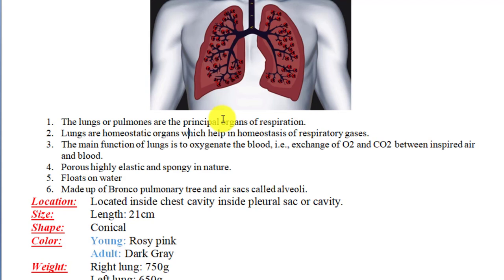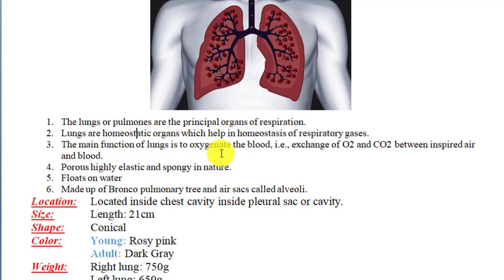Lungs are homeostatic organs which help in the homeostasis of respiratory gases. Homeostasis means it does not let any change occur in the concentration of respiratory gases. Respiratory gases are carbon dioxide and oxygen. So lungs are the organs which help to bring homeostasis of respiratory gases in our body.